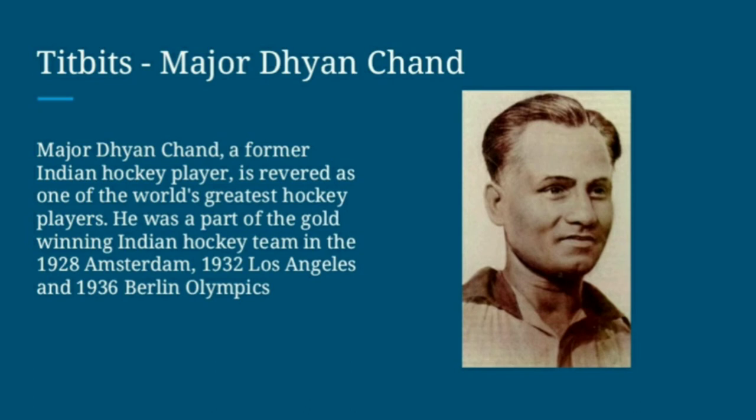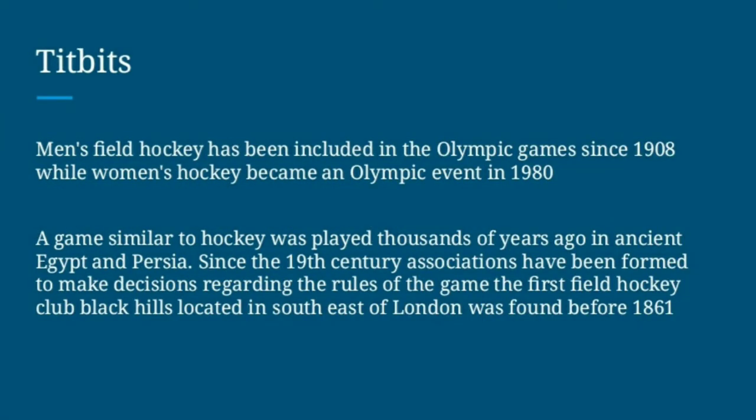You can see his picture. Dhyan Chand is always remembered with the game of hockey. So if a question comes, Dhyan Chand is associated with which game? Hockey.